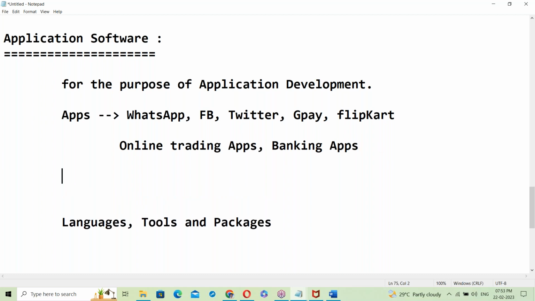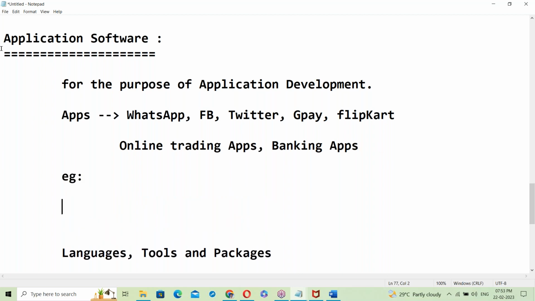See application software examples. Java is application software, a mostly used application software. Next, C and C++ are application software. Hadoop is also application software.